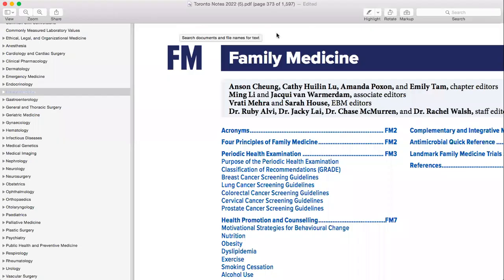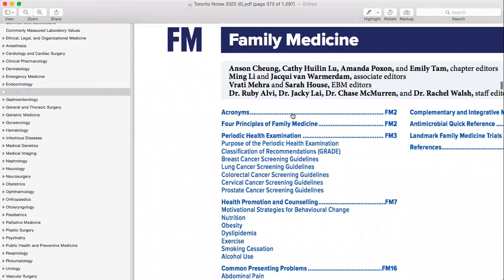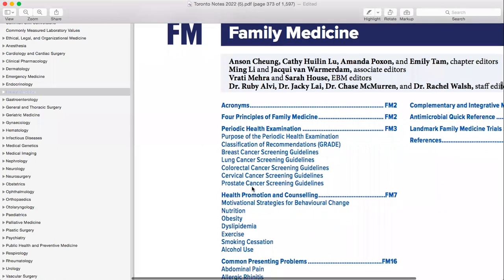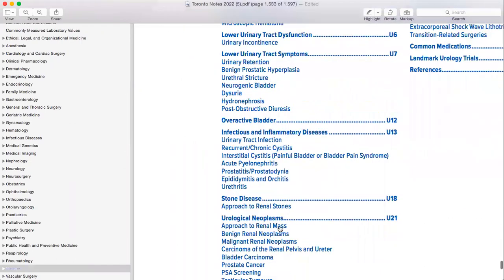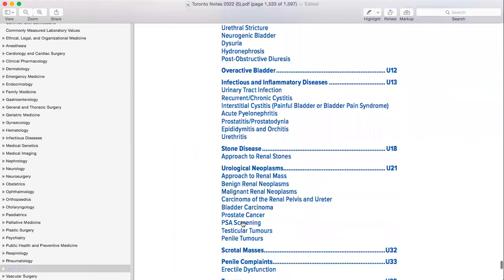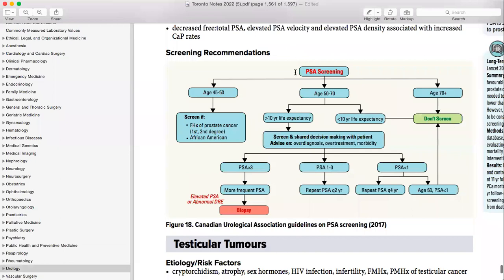Okay, so the first thing that I want to talk about here is basically the prostate. One of the prostate guidelines is here, and one of the prostate guidelines is written in urology. So here in prostate cancer, there is another PSA screening guideline given. This is what it is.